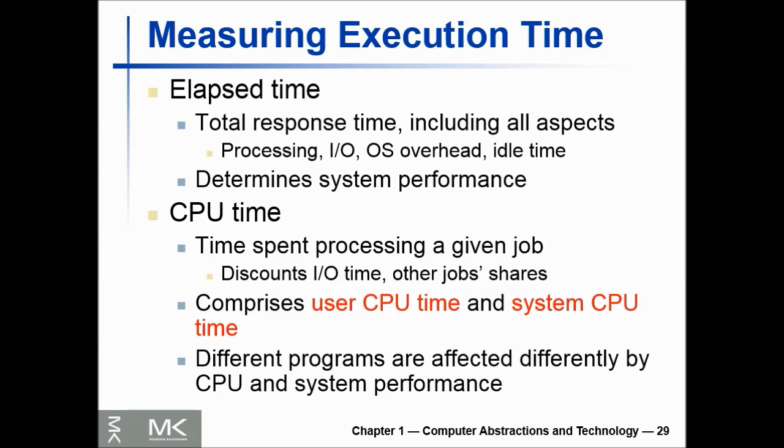CPU time can be further divided into the CPU time spent in the program, called user CPU time, and the CPU time spent in the operating system performing tasks on behalf of the program, called system CPU time. Differentiating between system and user CPU time is difficult to do accurately, because it is often hard to assign responsibility for operating system activities to one user program rather than another, and because of the functionality differences between operating systems.